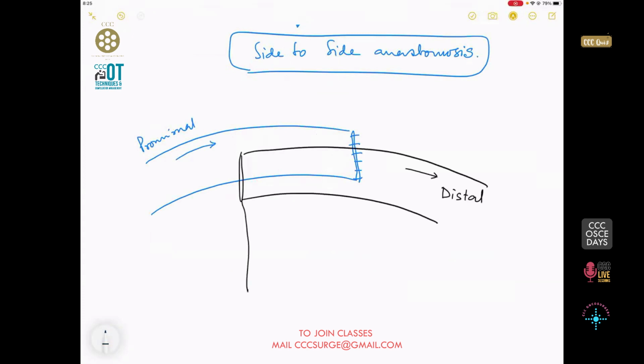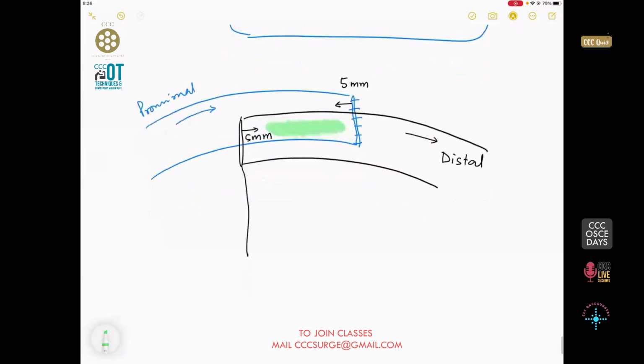These are the two mesenteries. Remember, what I will do is that from the cut margin, keep a gap of at least 5 millimeter, and then take this suture in this area. So take this area between these areas to have a good overlap and a tension-free anastomosis.